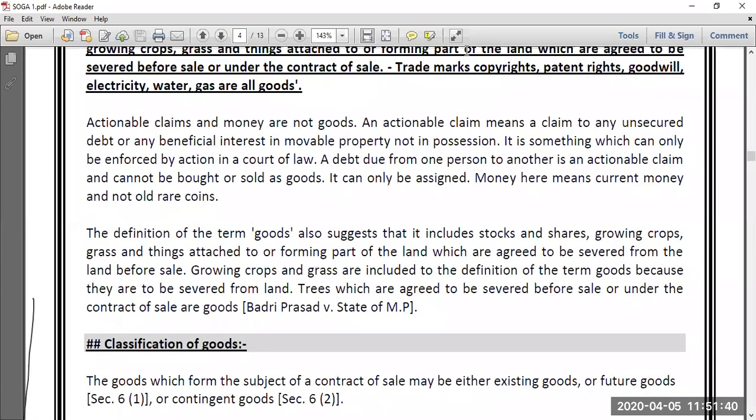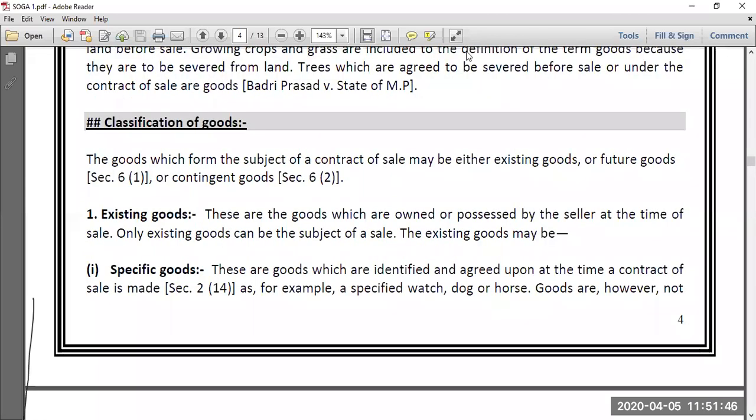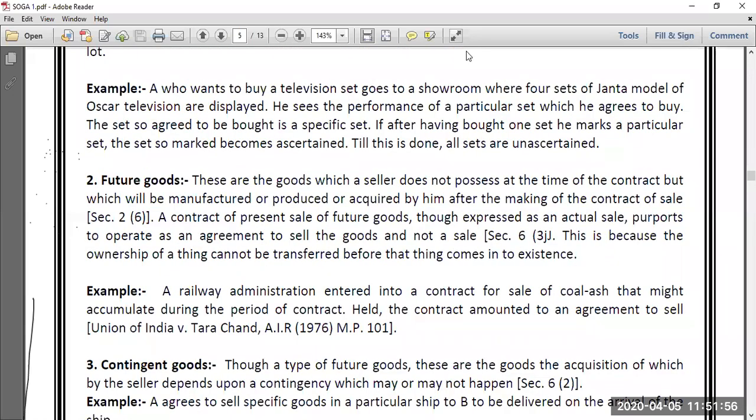Then on that base, they have classified the goods into three main types. The three main types are: number one, existing goods; number two, future goods; and number three, contingent goods. So existing, future, and contingent goods, that is very important to consider. Now let us move forward.